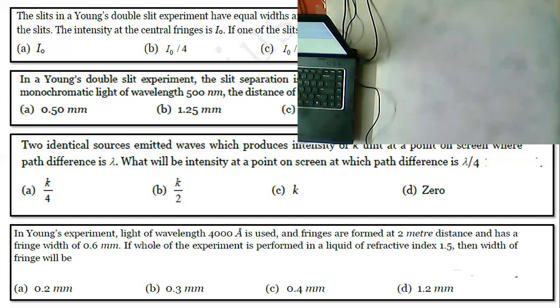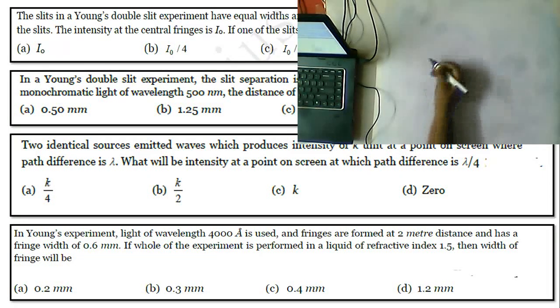The slits have equal weights and the source is placed symmetrically.